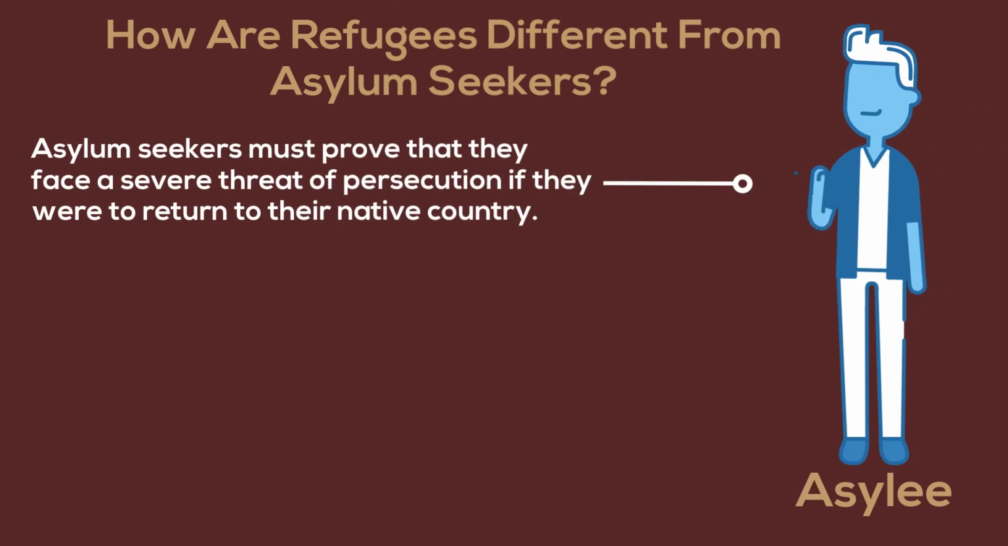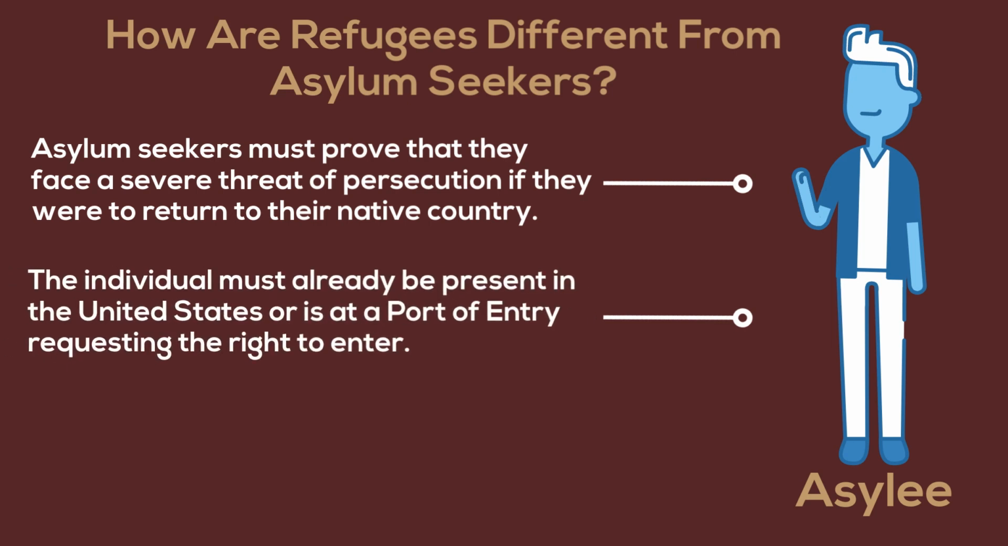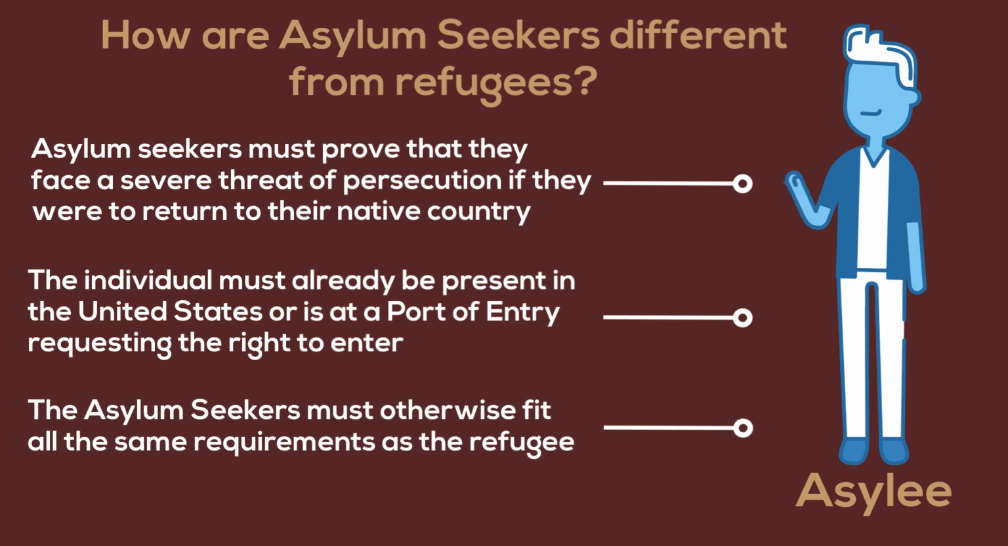Asylum seekers must prove that they face a severe threat of persecution if they are to return to their native country or country of residence. The individual must already be present in the United States or at a port of entry requesting the right to enter. The individual or individuals must otherwise fit the same 4 requirements as the refugee.